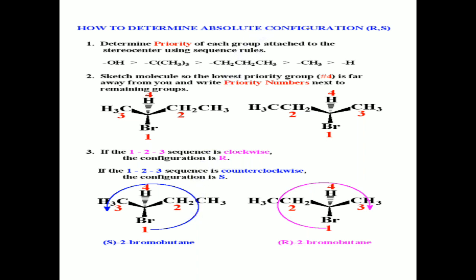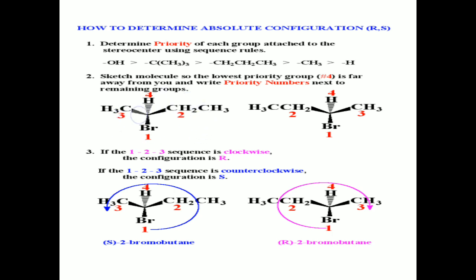For example, here few groups are given. One is OH group, which is given more priority than other alkyl groups and hydrogen because of its high atomic number. And then after giving the priority to the groups attached to the chiral carbon, we have to write those molecules in Fischer projection formula like this way.